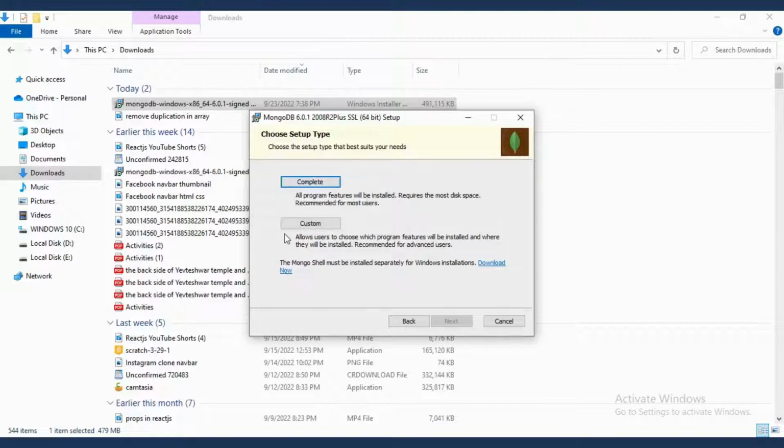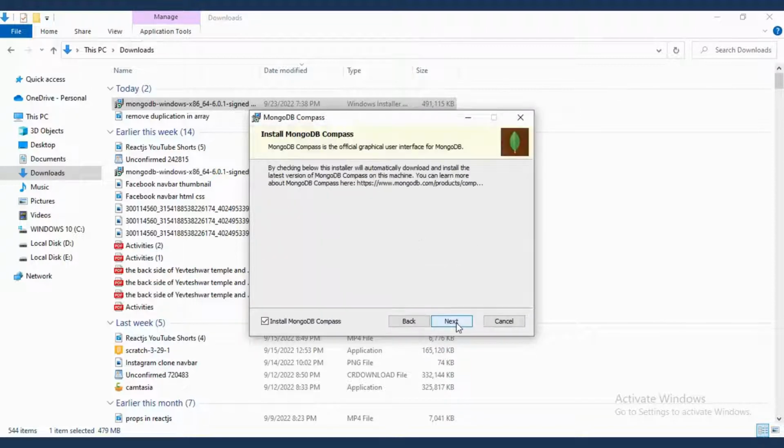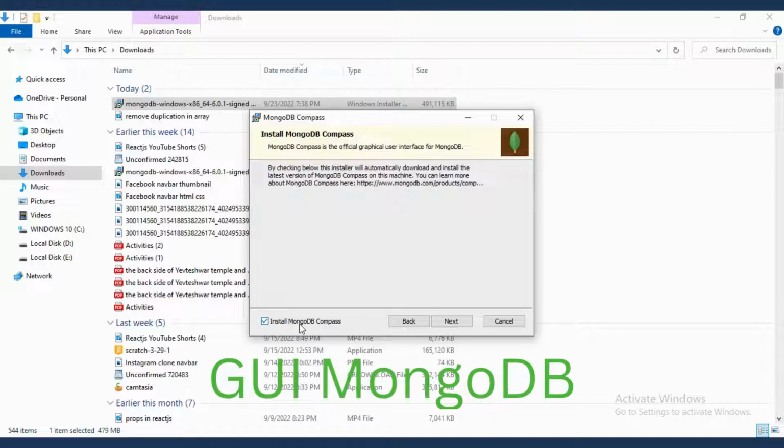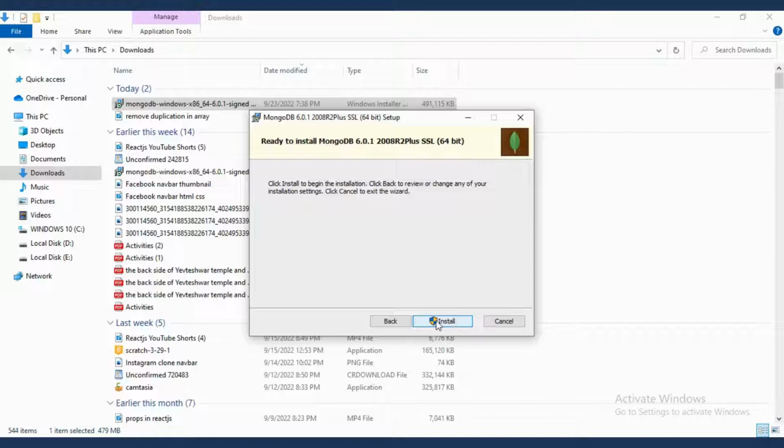I don't want to customize. Then after this, by default is okay, and remember this path because after the installation we go on this path. Then click on the next, and I want MongoDB Compass, which is a GUI for the MongoDB. I want this. If you don't want to, then you unclick this, but I want this. Then click on the next, and then click on the install.